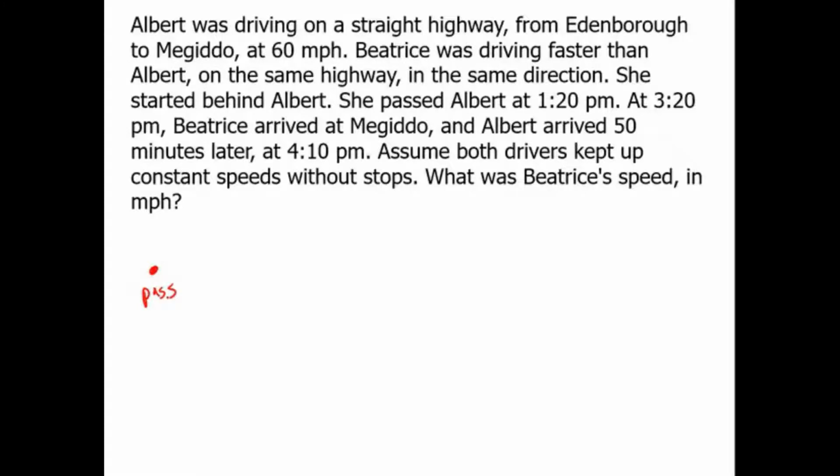The point where one passes the other, where Beatrice passes Albert, because at that moment, when Beatrice passes Albert, they're at the same distance from Megiddo. Okay? So they pass, and then they get all the way to the end. All right. Well, the passing happens at 1:20.